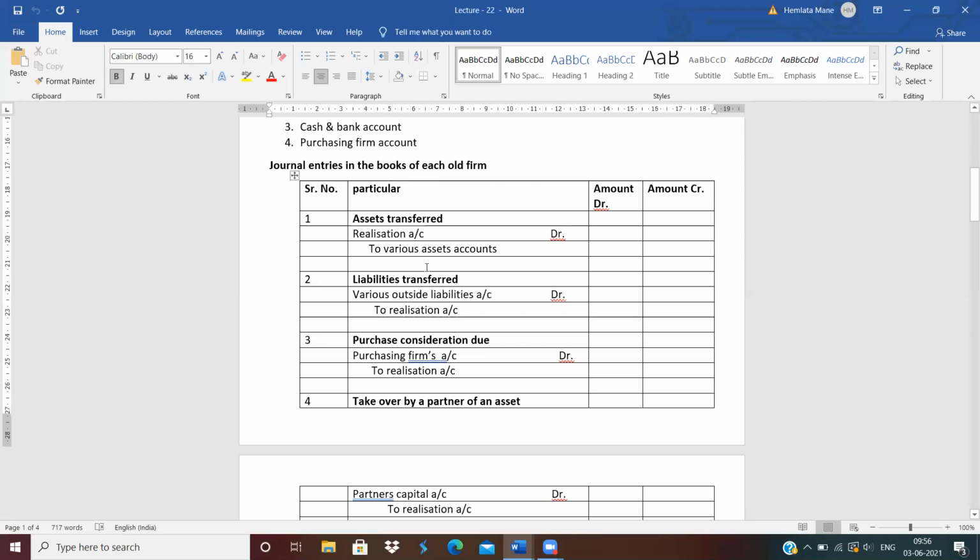All three entries: first entry is asset transfer, second entry is liabilities transfer. Asset transfer, realization account debit side. Liabilities transfer, realization account credit side. Purchase consideration, purchasing firm account debit to realization, realization account credit side, purchasing firm means new company account debit side. Now next is